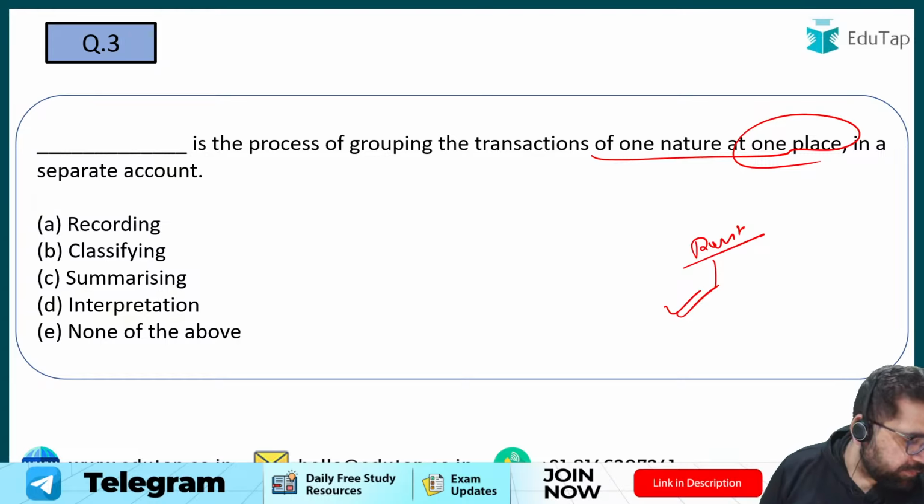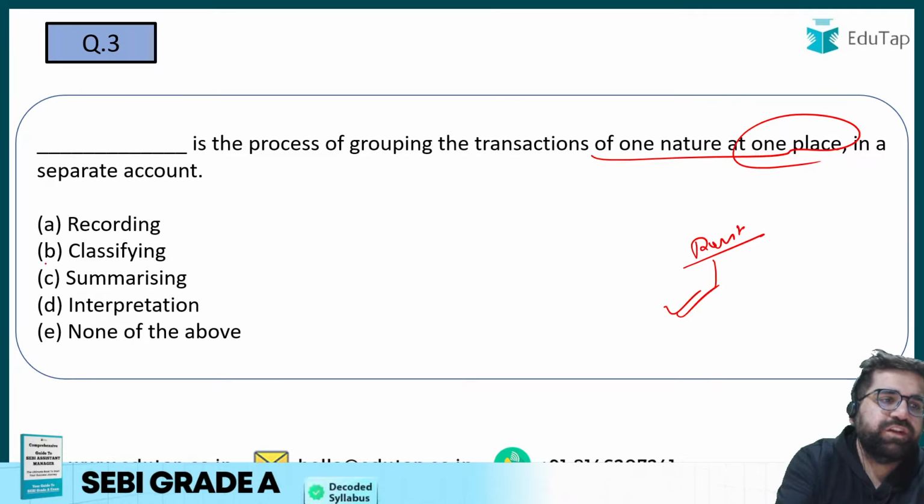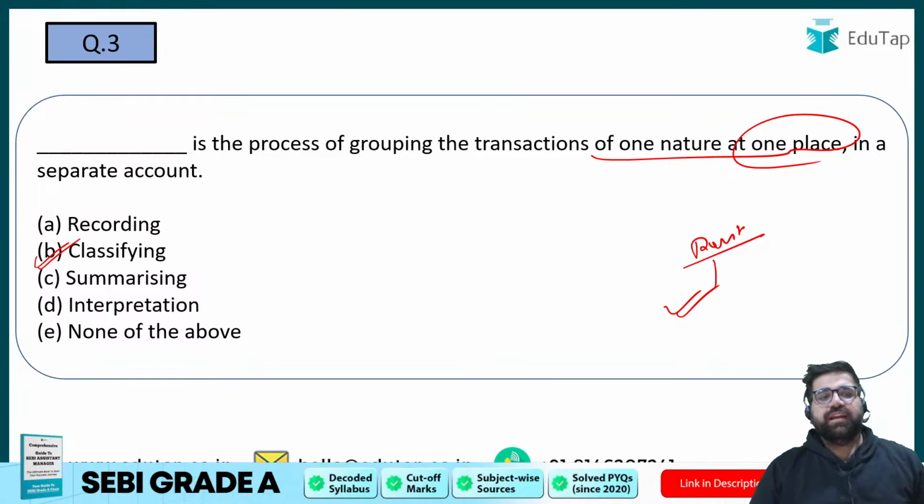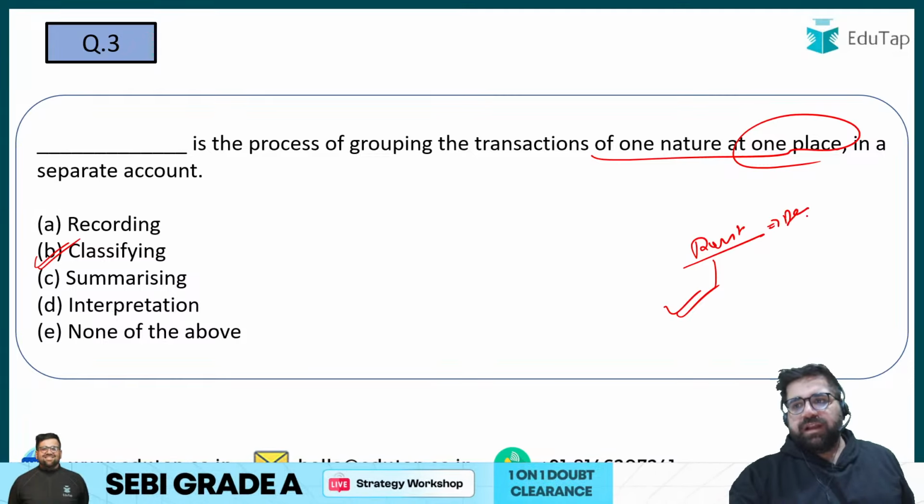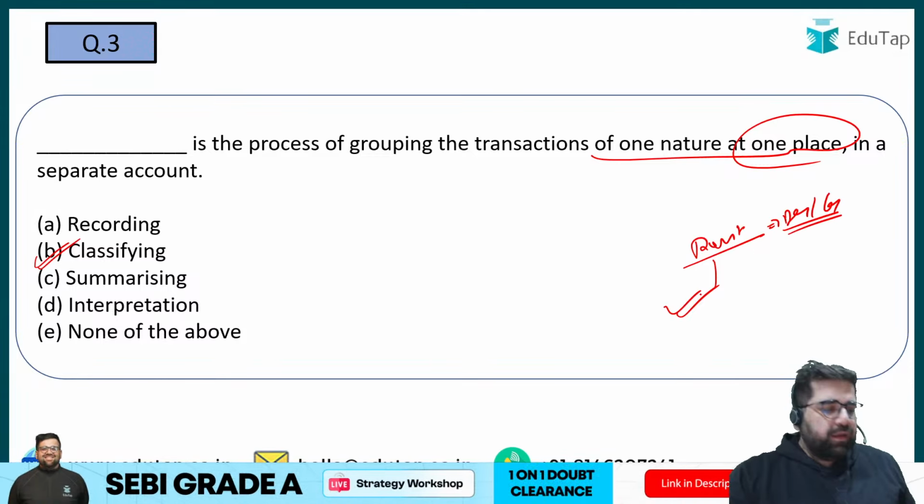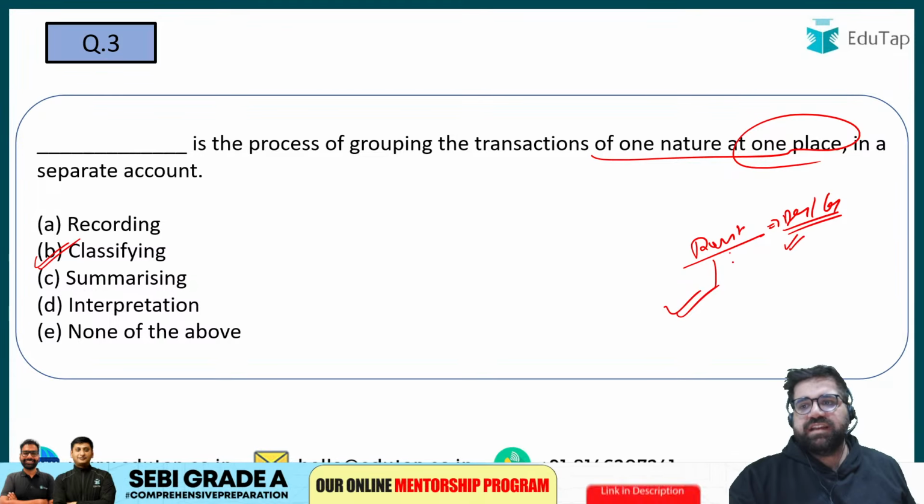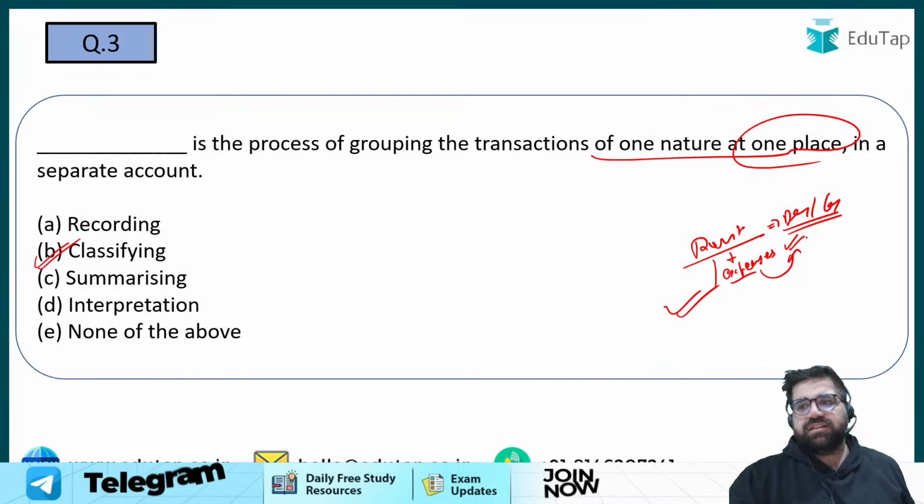Classifying. Many of you are going with B. Yes, the correct answer of question number 3 will be classifying only, because you are putting all the things into one particular manner. Now tell me whether rent account will have a debit balance or a credit balance. Yes, rent account will have a debit balance because it's an expense which you have paid. All the expenses which you pay will have a debit balance.